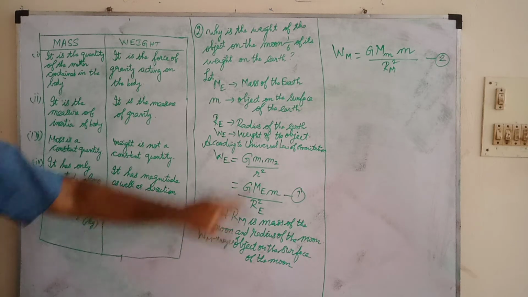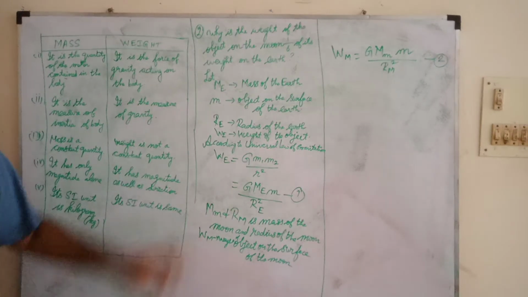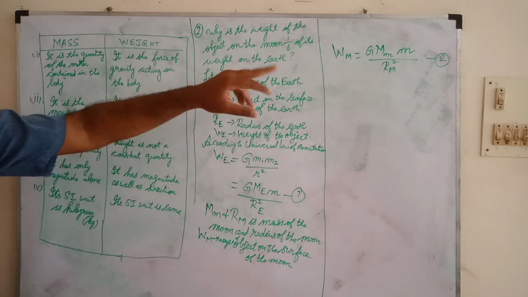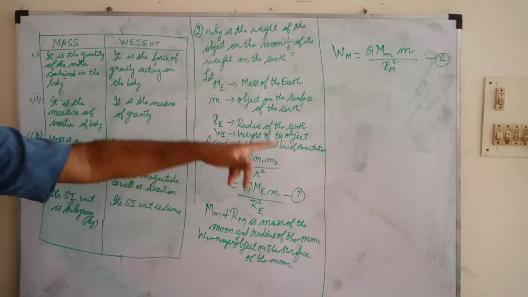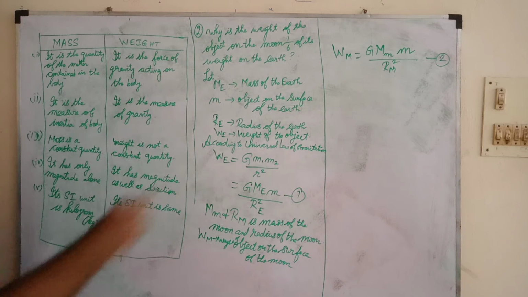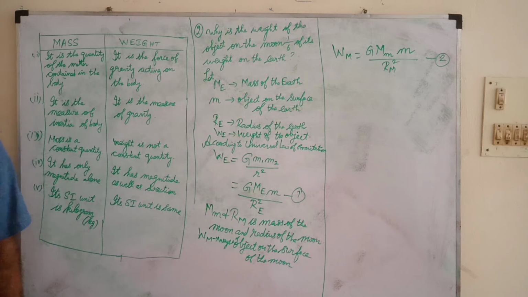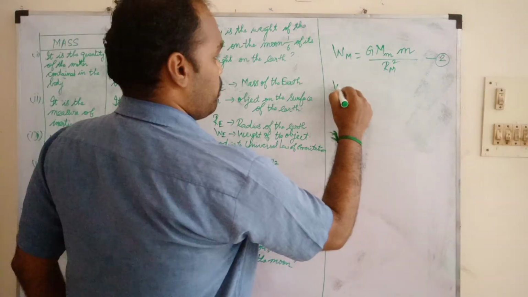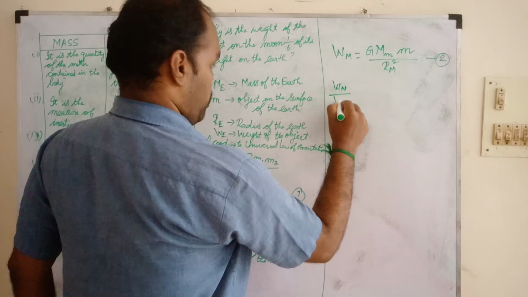MM means mass of the moon. WM, weight of the moon. So weight of the moon divided by weight of the earth. So WM by WE.